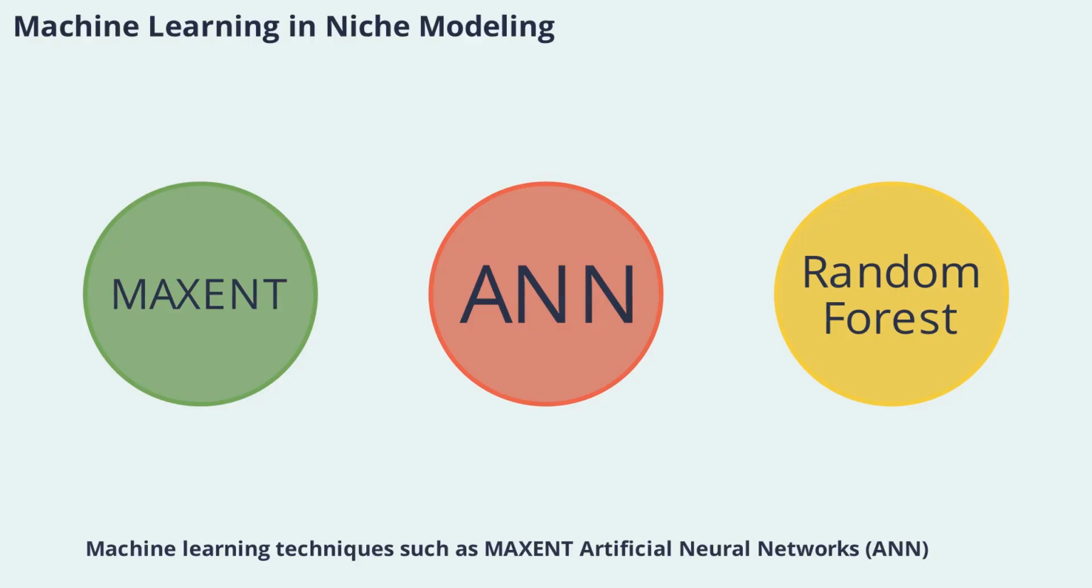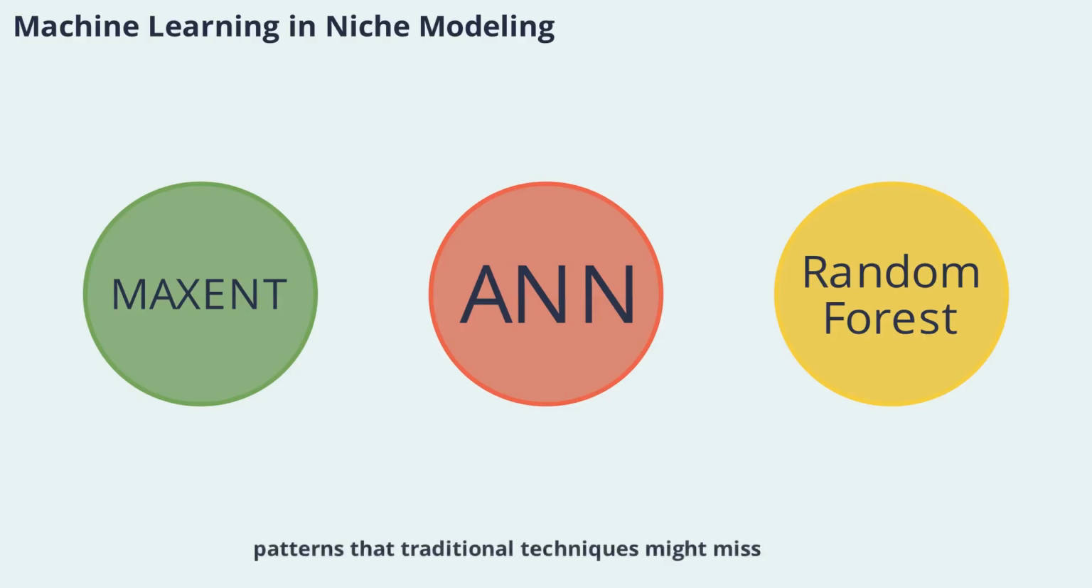Machine learning techniques such as Maxent, artificial neural networks (ANN), genetic algorithm for rule set prediction (GARP), boosted regression trees (BRT), and random forest (RF) have revolutionized ecological niche modeling. These methods excel at handling large, complex datasets and can uncover patterns that traditional techniques might miss.